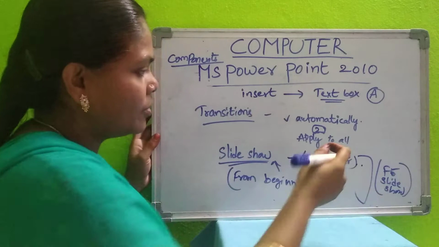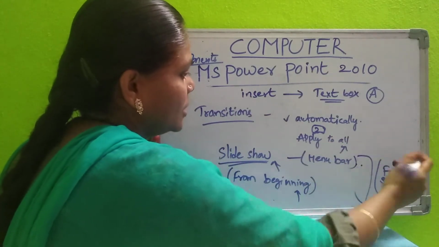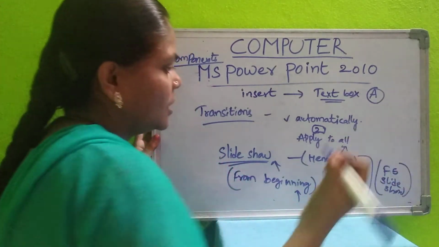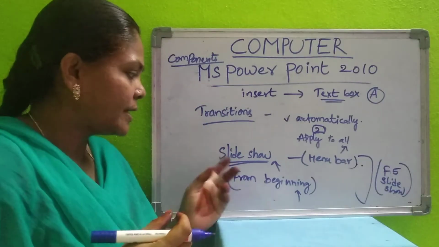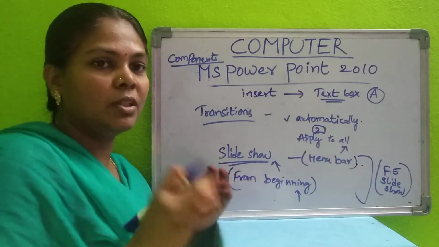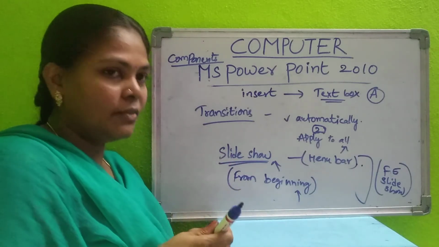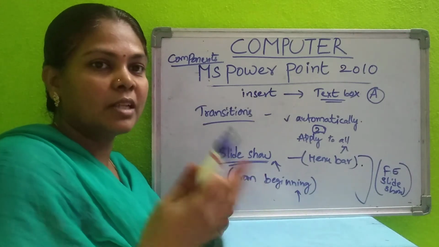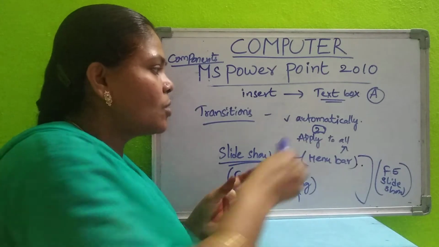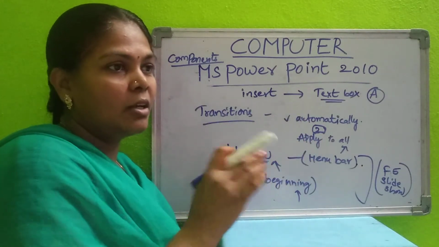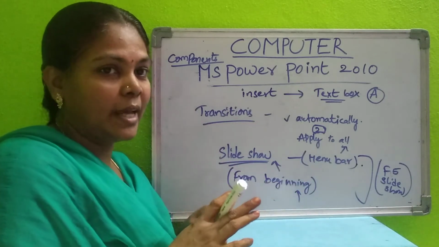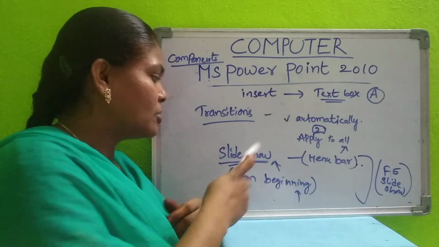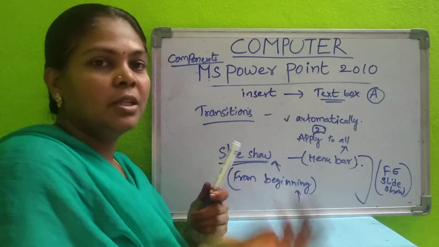Whether it is a laptop or a desktop, to see the slideshow, click on F5. It is 5. Like this you can watch the slideshow without touching your mouse. Or if you want to explain slide after slide, you can select the mouse click. You can click one and explain. After that again you can select another one. You can explain like that. However you want, you can show the slideshow to the persons.